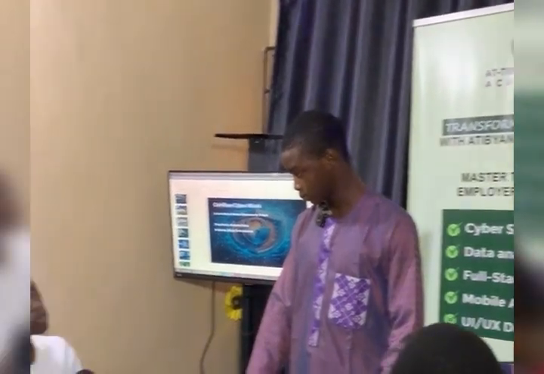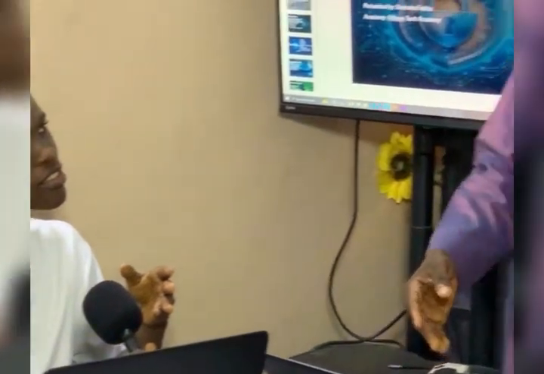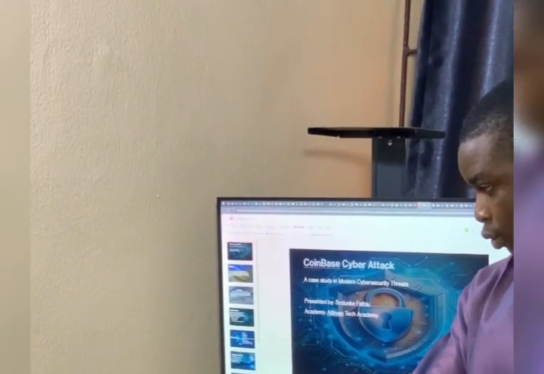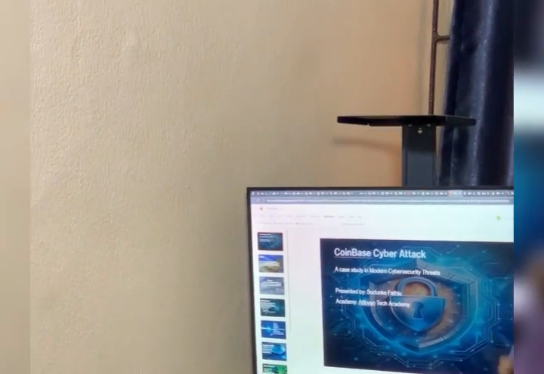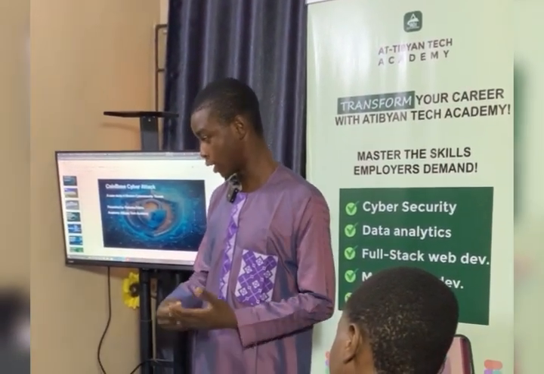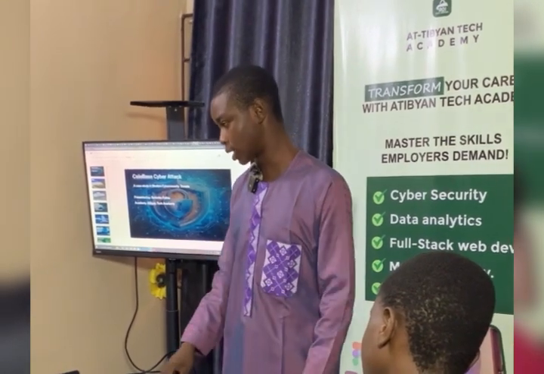You said Coinbase should monitor their customers something. I don't understand that, please. Coinbase should monitor their systems and their employees. In the sense that when they access certain information, they should ask the reason for accessing it and what they want to use it for. I think they have been asking the third party why they accessed their customers' information and what they used it for. They would have known that they are misusing their internal tools.